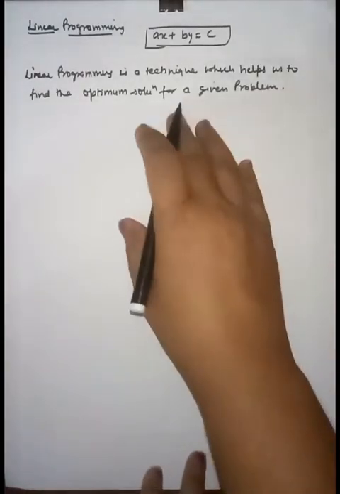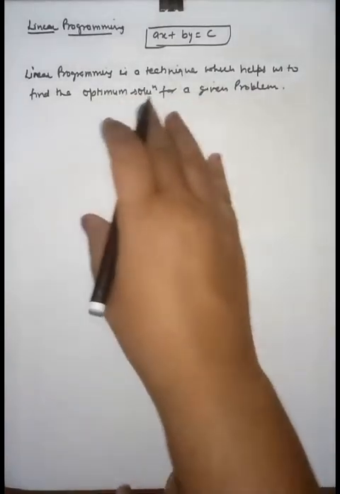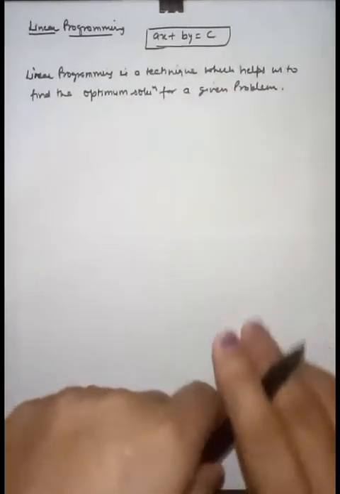So linear programming is a technique which helps to find the optimum solution of a given problem.